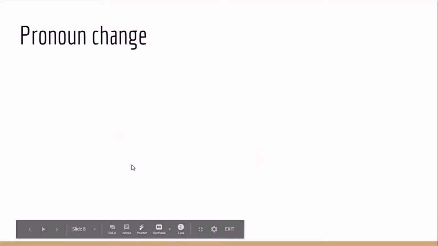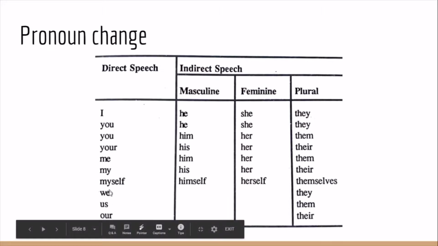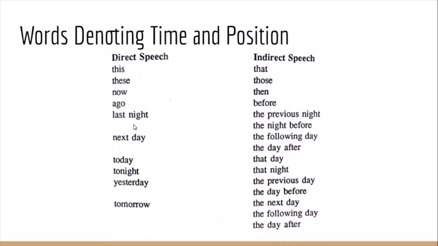Okay, and let's go through the pronoun change. Here is a list. I changes to, if it is masculine he, feminine she, and plural they. Similarly, all these you have to go through, you have to know. And the words denoting time and position also change in indirect speech.